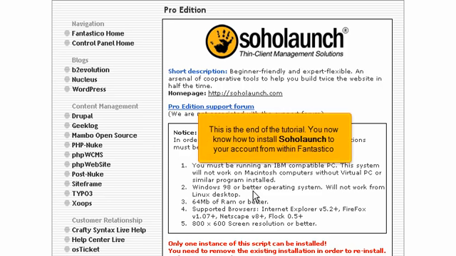This is the end of the tutorial. You now know how to install Soholaunch to your account from within Fantastico.